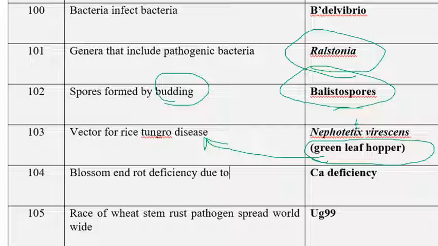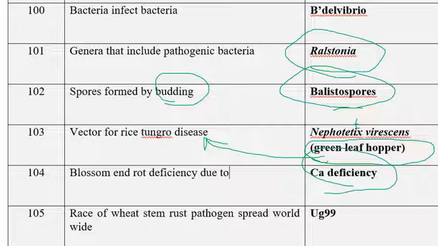In general, sometimes they want to confuse us, and they will simply leave it as, blossom end rot is caused by, or blossom end rot is due to something like that. If you hear blossom end rot, don't worry, make sure that it is caused by calcium deficiency, not cauliflower.